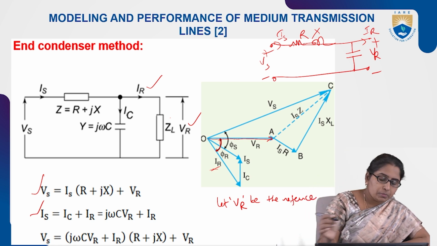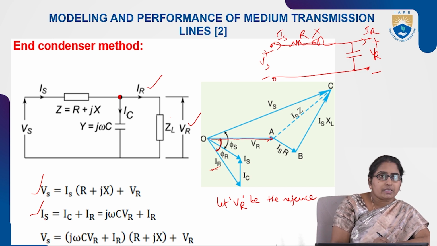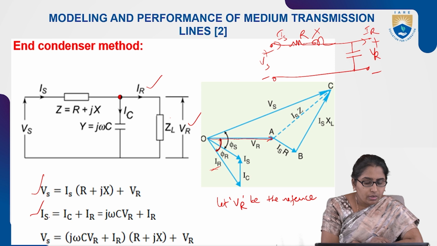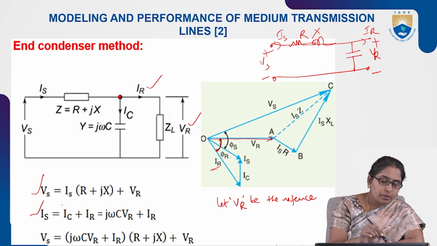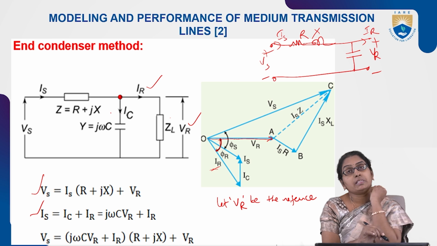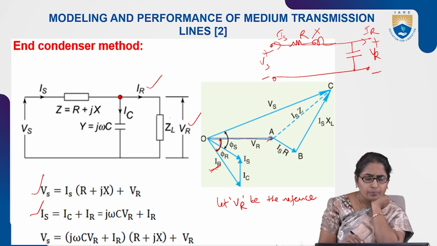Next, from this diagram, we want to write down the IS and VS equations, right? So already we have shown IR on VR. First let us write IS. It is easy, right? From the circuit, IS is given by IC plus IR. So already IR is shown. Now what is IC?